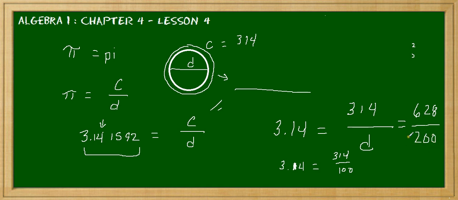So the diameter would then be 200. So again, I'm just showing you a little application here to finding values for the unknown. We've already done that with x and y's, haven't we? And we've determined what y is if we know what x is in a formula. In this case, we're using other variables, and this is a more practical application.